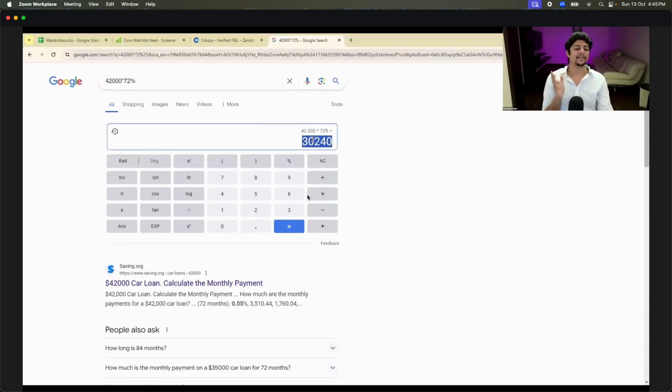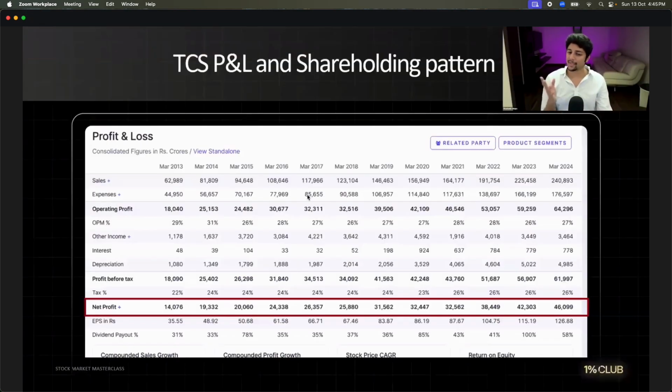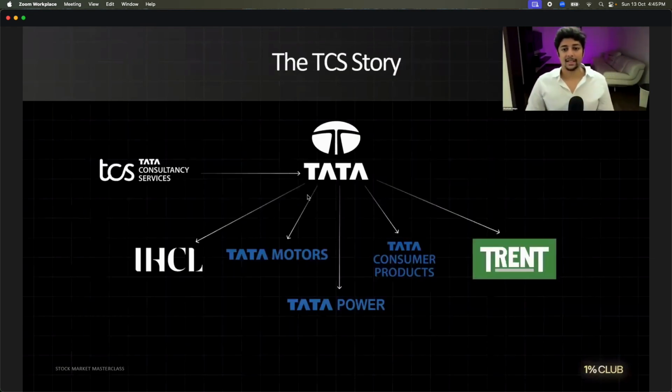Do you know why they did this? Does anyone know why they did this, or should I give you a nice story? A little off topic, but I can give you a nice story about this. You want to know why? Okay. Listen to this very carefully. Listen to this graph very carefully.